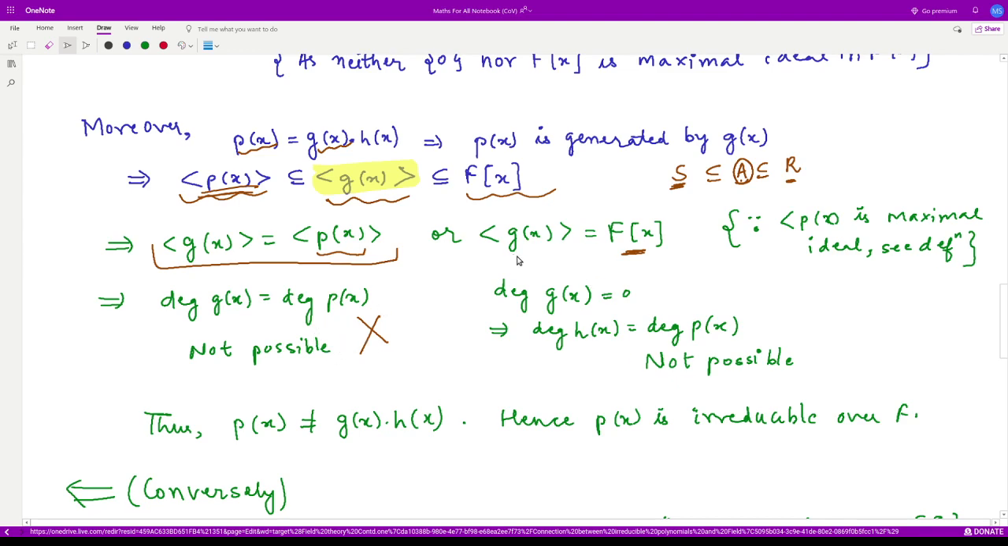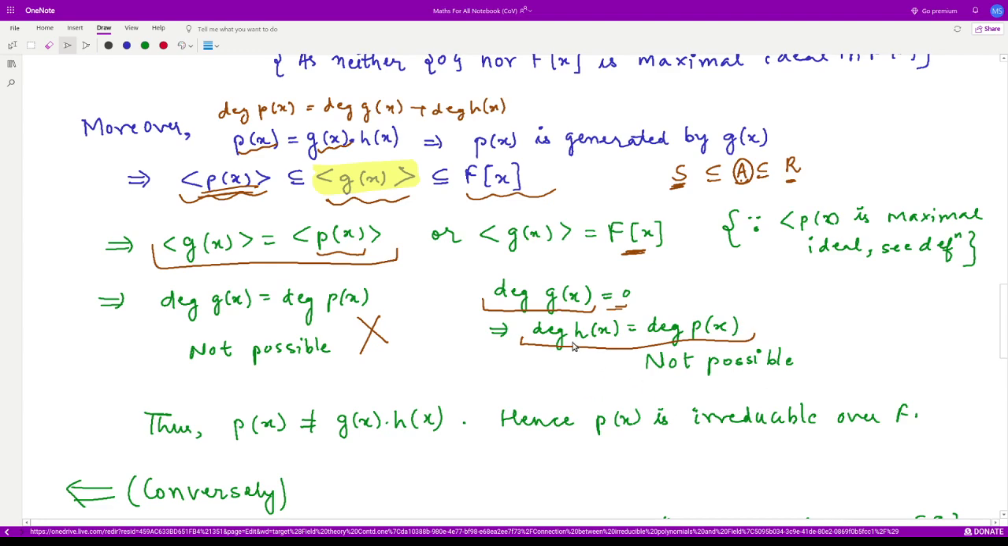If the ideal generated by Gx is equal to Fx, that means the degree of Gx is equal to 0. This also follows from the definition of maximal ideal. So now if the degree of Gx is 0, that means the degree of Hx would be equal to the degree of Px. Why? Because we have Px equal to Gx into Hx, and the degree of Px would be equal to the degree of Gx plus the degree of Hx. This is the definition.